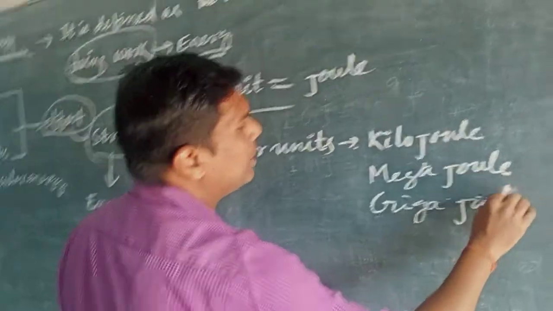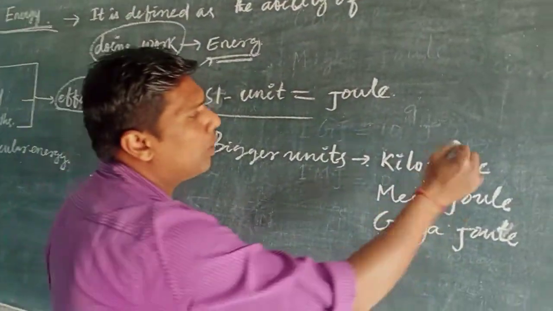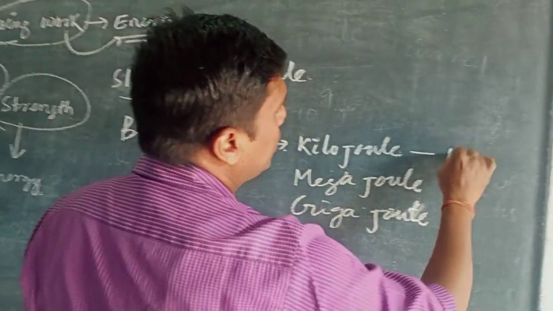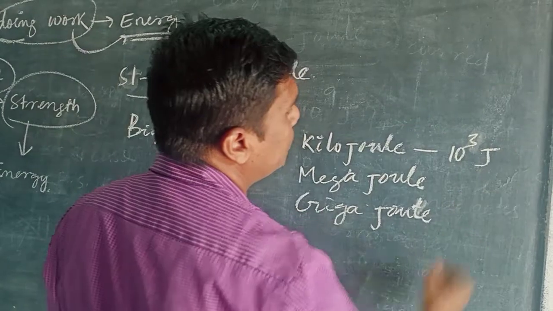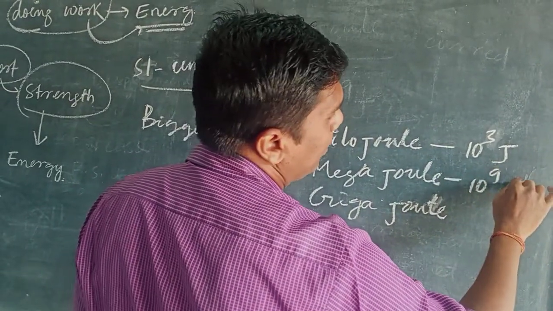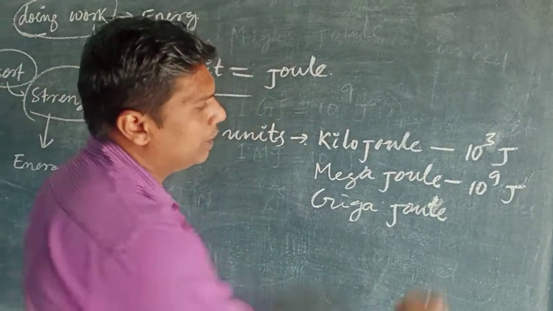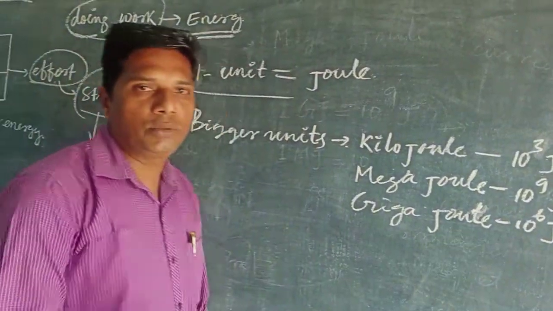The relation between joule and these units is: 1 kilojoule is equal to 10 raised to 3 joule, megajoule is 10 to the power 6 joule, and gigajoule is 10 to the power 9 joule. Clear this one?